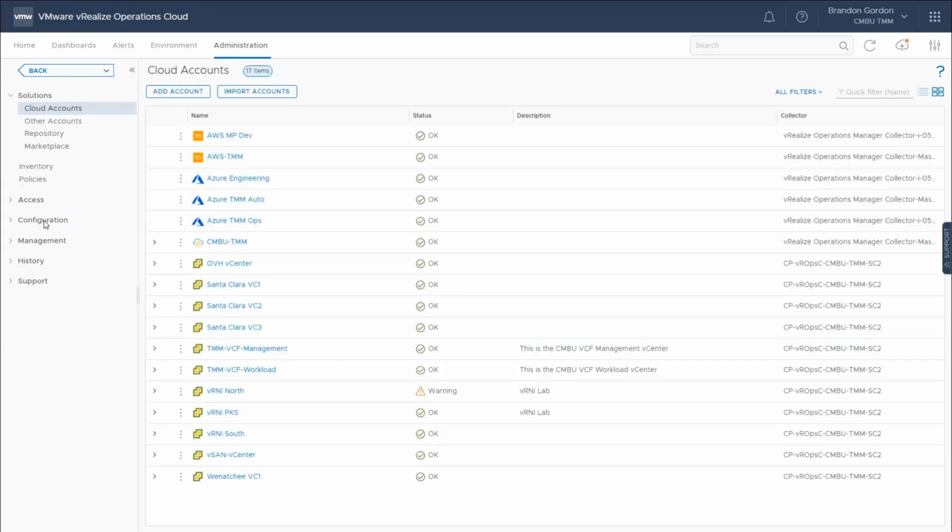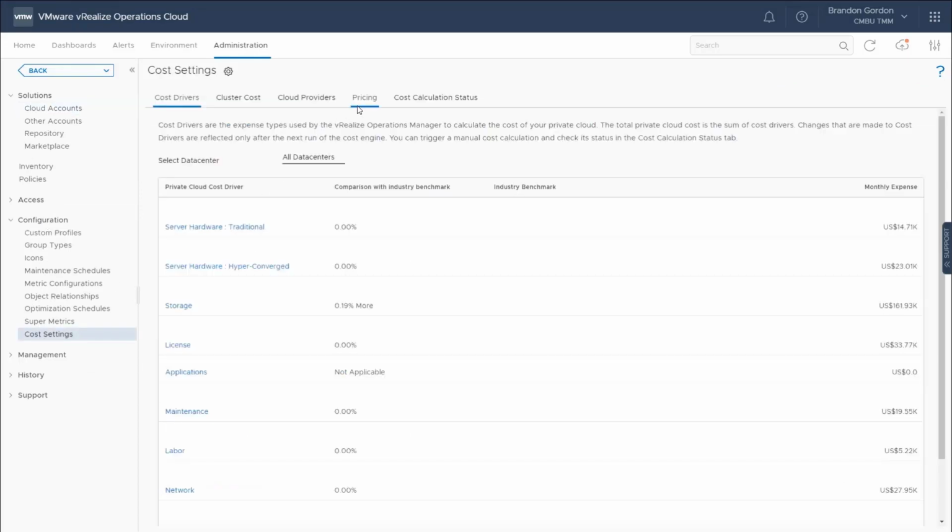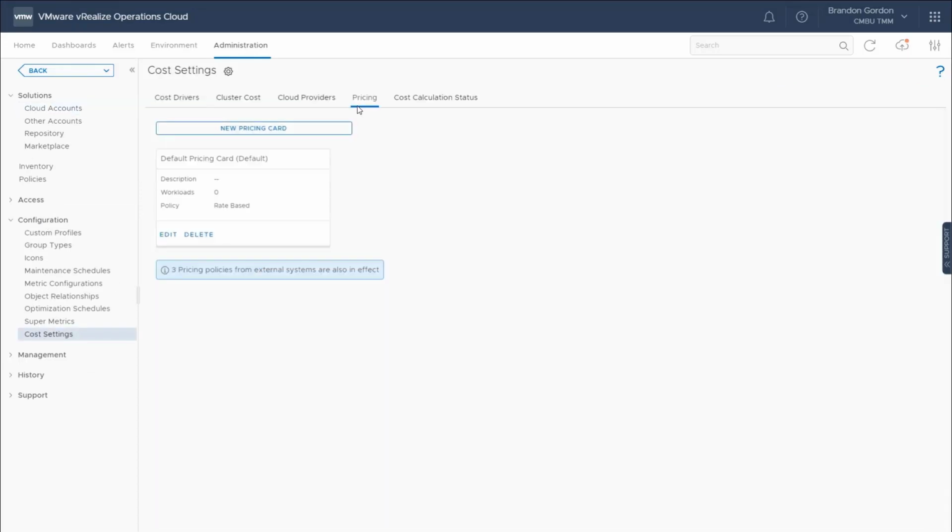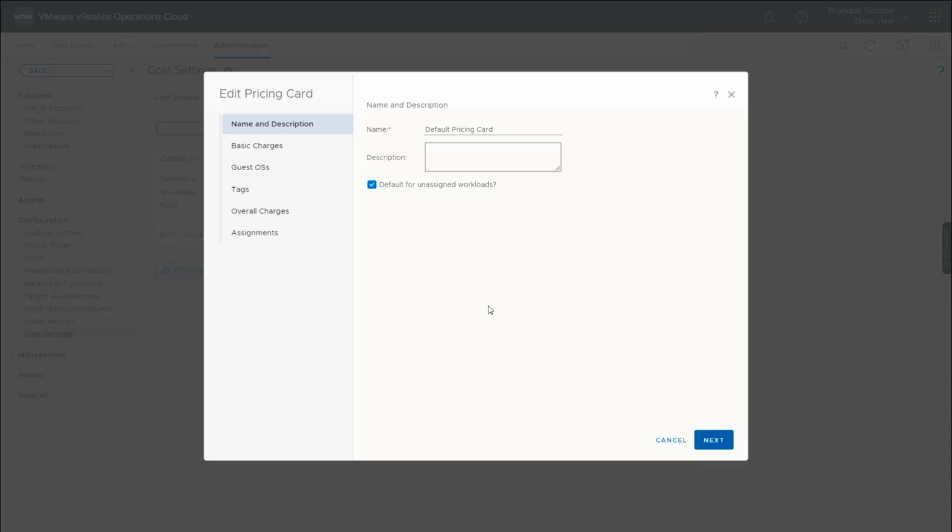So the next thing I want to show is kind of a continuation on the cost piece, but this is leveraging a new feature that's available in vRealize Operations. This allows us the ability to configure pricing. Cost is how much it costs to run the virtual machines, and price is how much I want to charge my users for the virtual machines. Slight difference between the two, but hopefully this will make sense when I run through here.